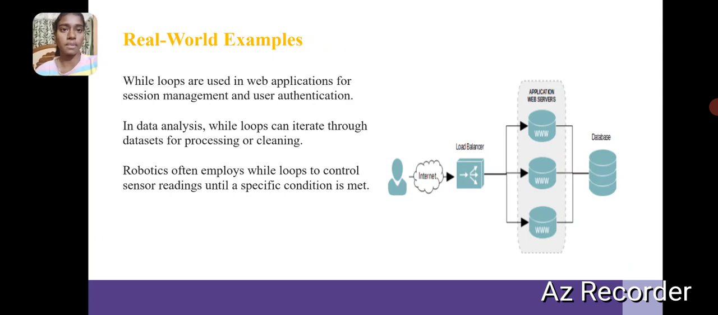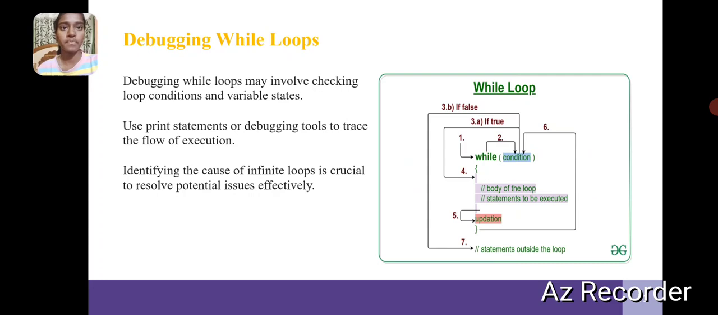Real world examples. While loops are used in web applications for session management and user authorization. In data analysis, while loops can iterate through datasets for processing or cleaning. Robotics often employs while loops to control sensor reading until a specific condition is met.